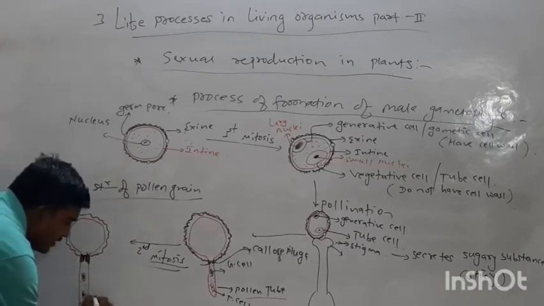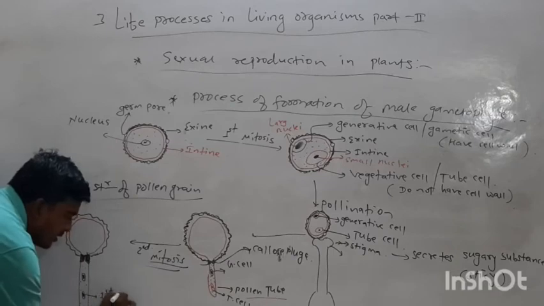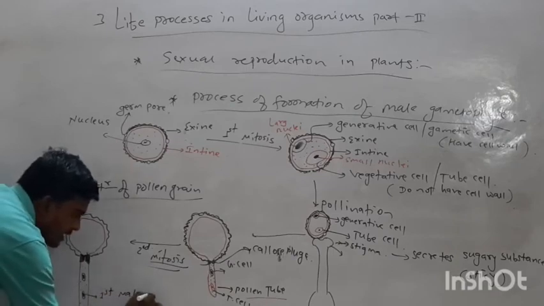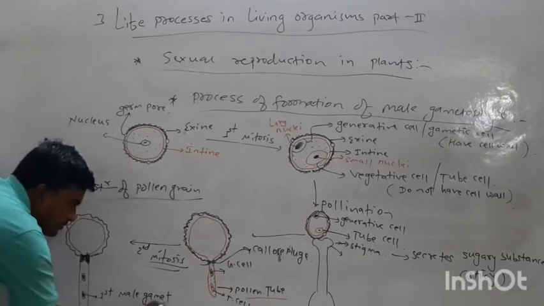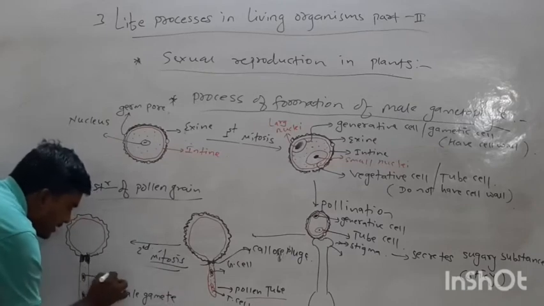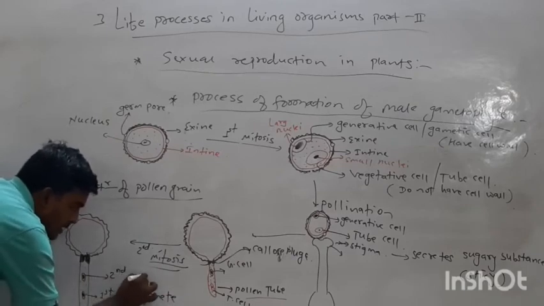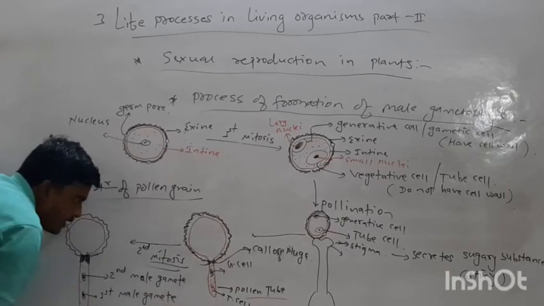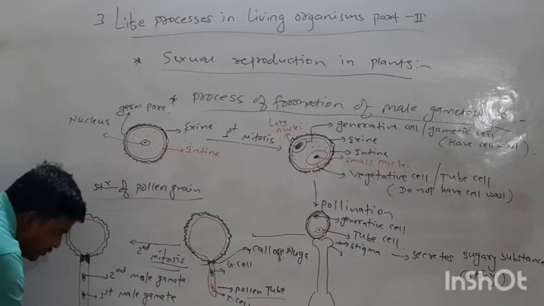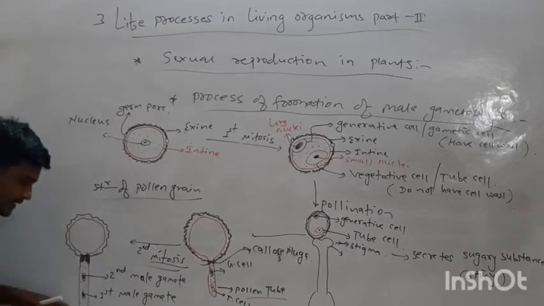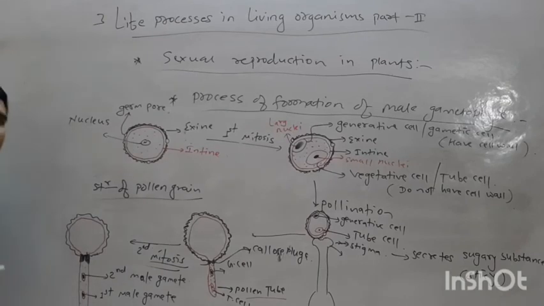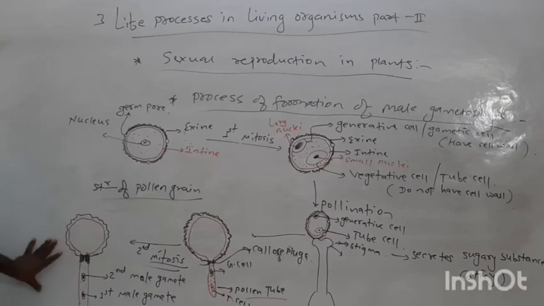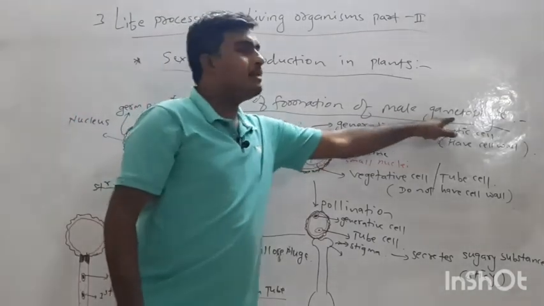This is the first male gamete, and this one is the second male gamete. And this is the tube cell, which provides nutrients to these two gametes. So this structure is called the male gametophyte.